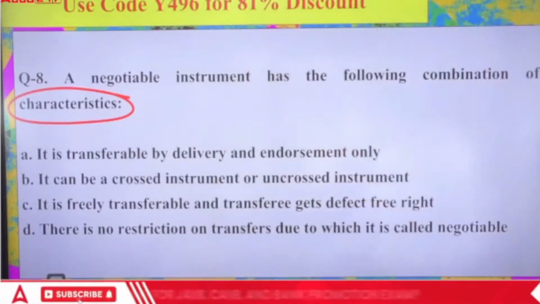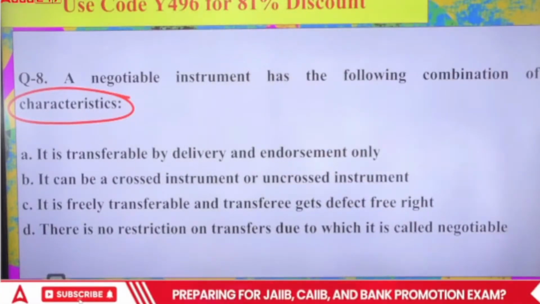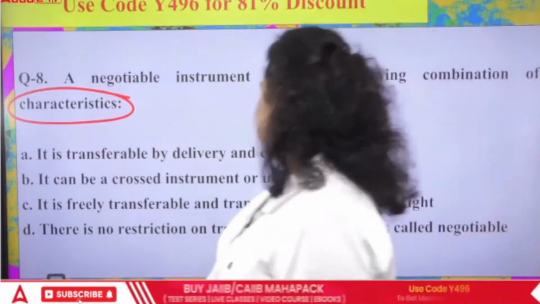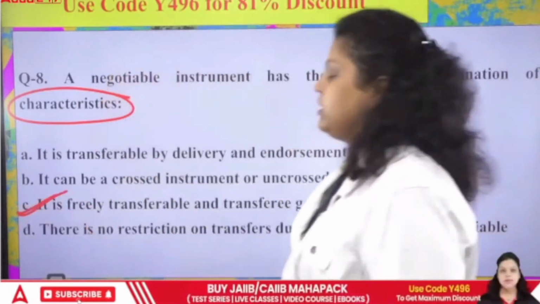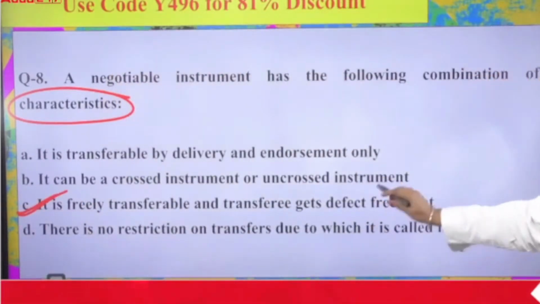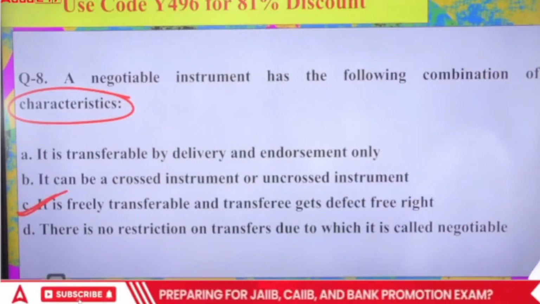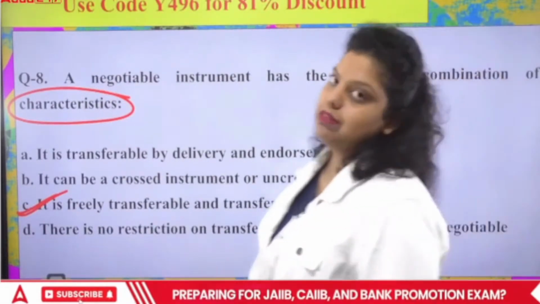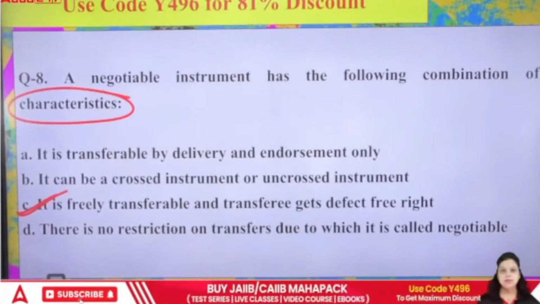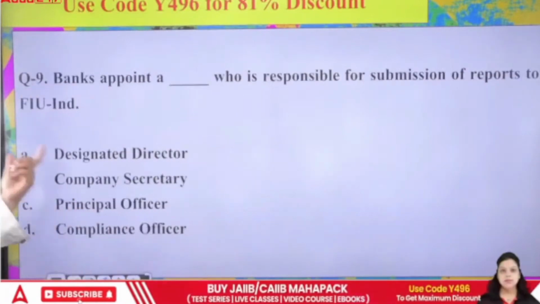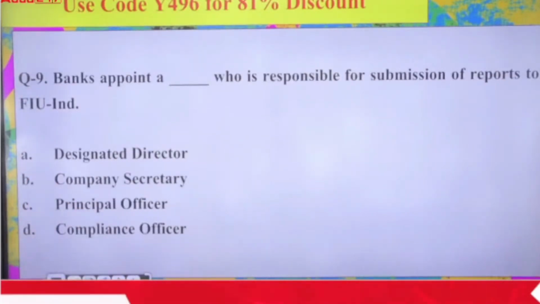I have told you that a negotiable instrument means the instrument which can be freely transferred. It means the right answer will be C. It is freely transferable and the transferee gets a defect-free, free right. So the right answer will be C in the case of a negotiable instrument. And again, a very important topic: the check is also very important under the Negotiable Instruments Act.